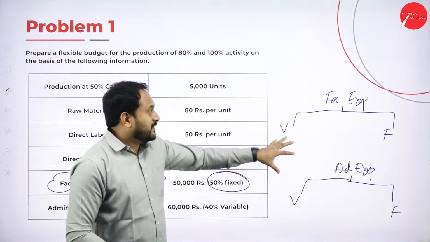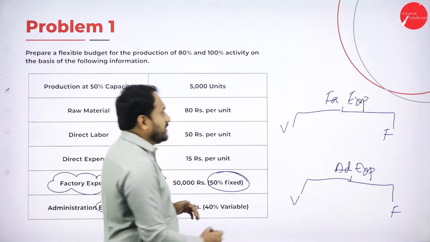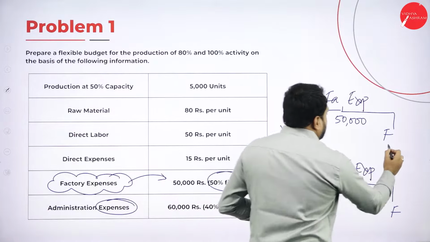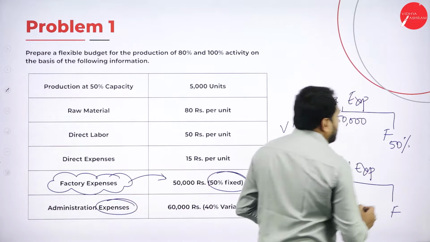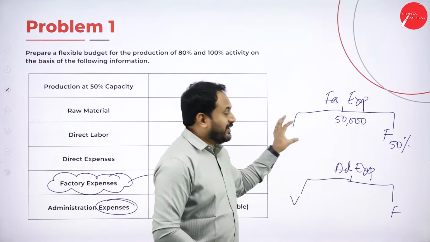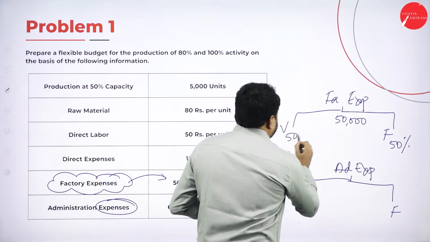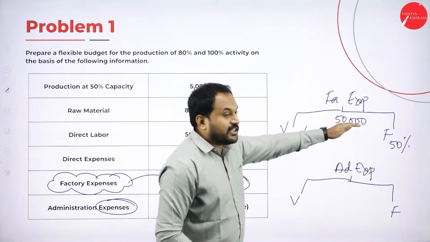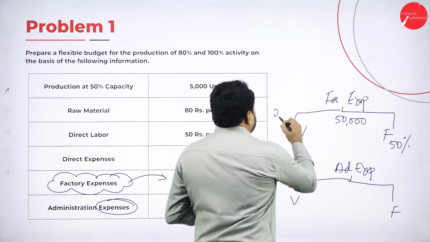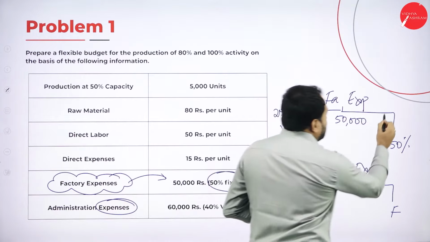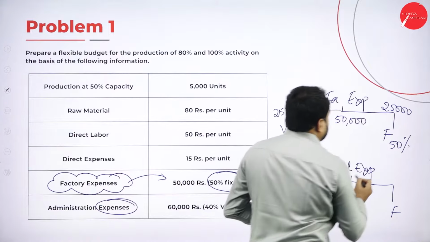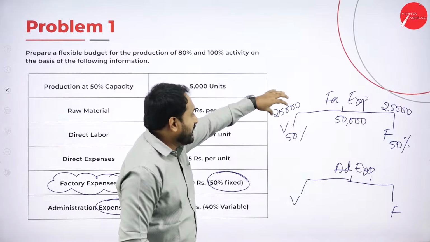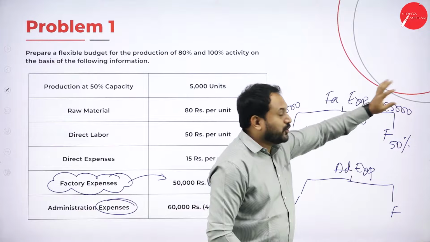Now how to calculate this? Now factory expenses, we have 50,000 here. So write this 50,000 here. And in the problem they have given 50%. 50% is what? Fixed. So if fixed is 50%, what is the variable? Variable will also be 50%, because if we add both, it should be 100%. That means 50,000, 50% is 25,000 rupees. And here 25,000 rupees. So this is what the entry is. You will not write 50,000. You will write variable cost 25,000, and fixed cost you will write here 25,000.